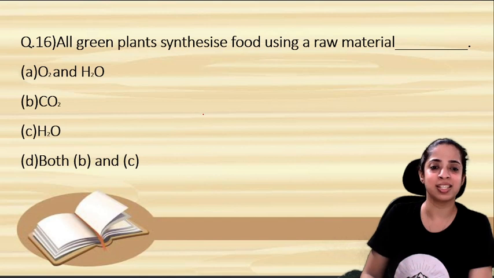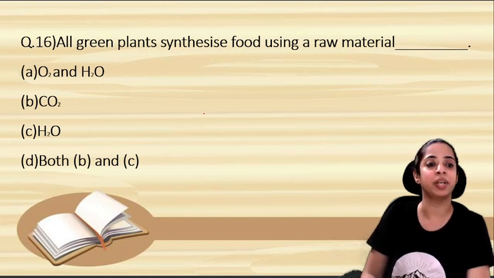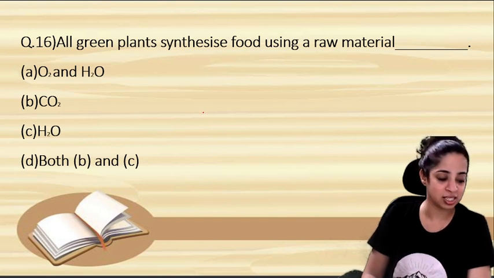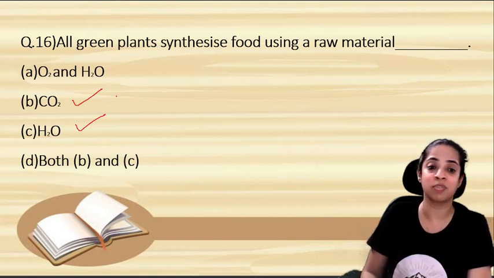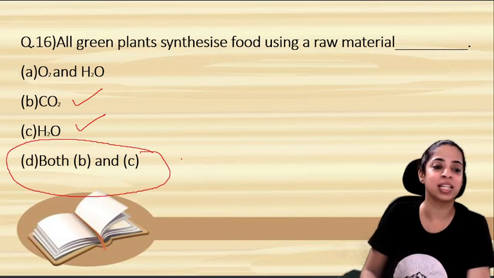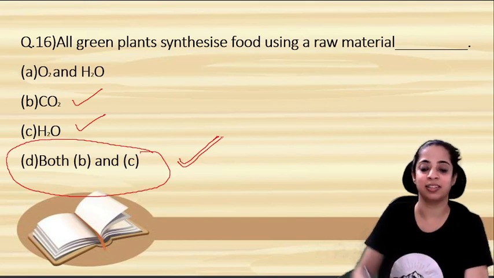All green plants synthesize food using a raw material. Which is the raw material in the photosynthesis? Yes, it is carbon dioxide and water. So carbon dioxide it takes from the atmosphere, water it takes from the soil. So the answer is both B and C. That is, your D option is correct.